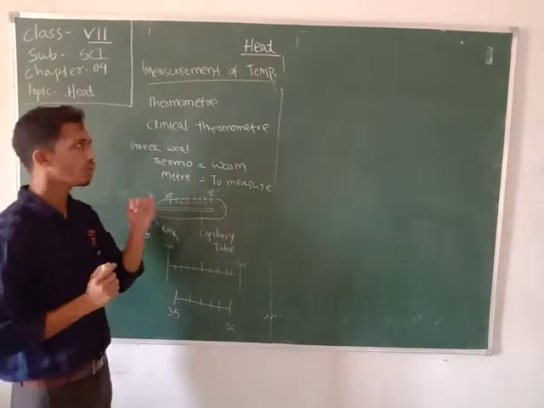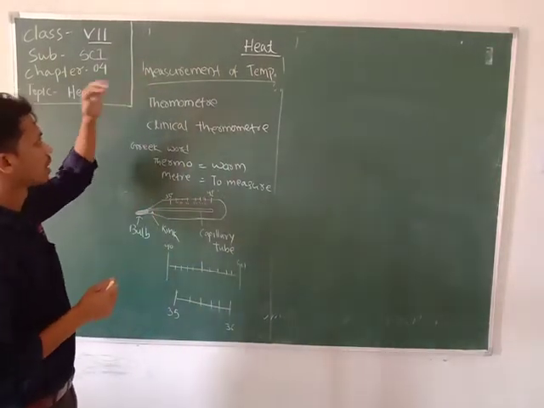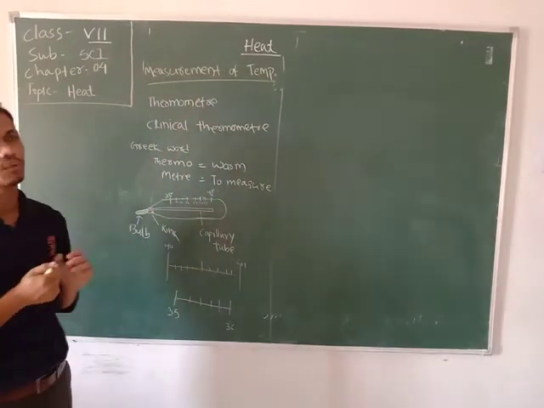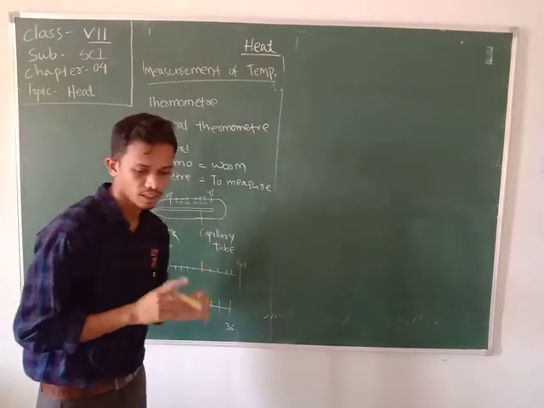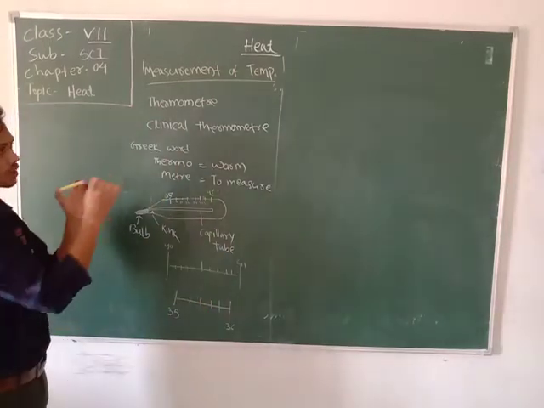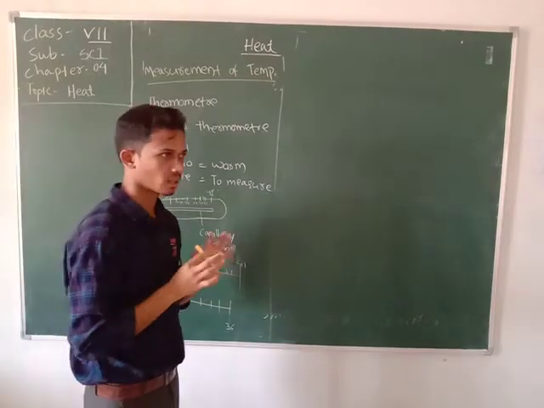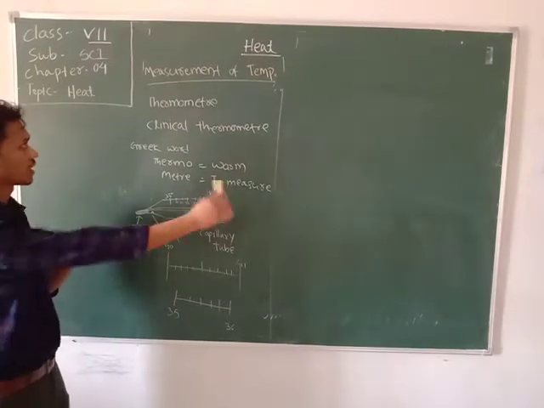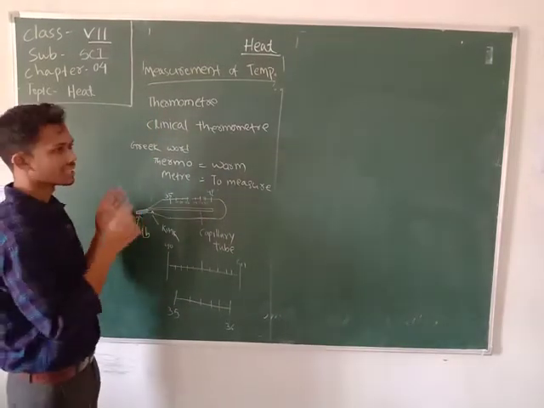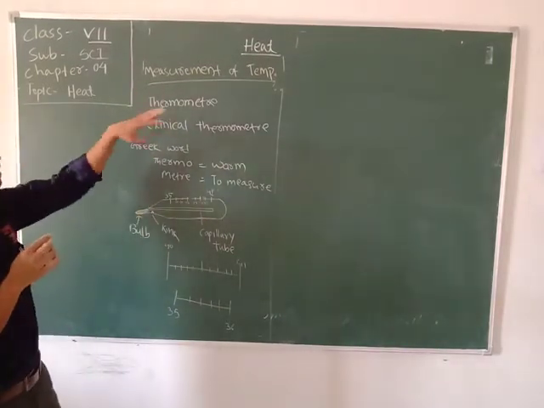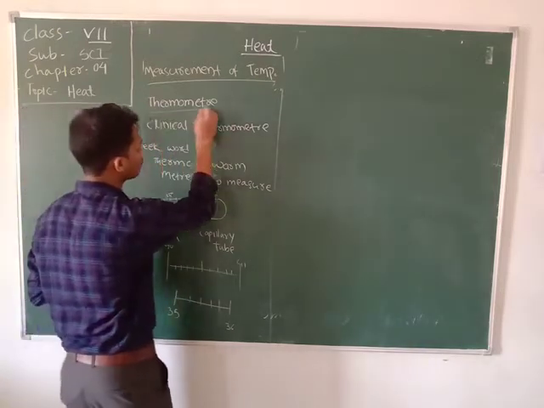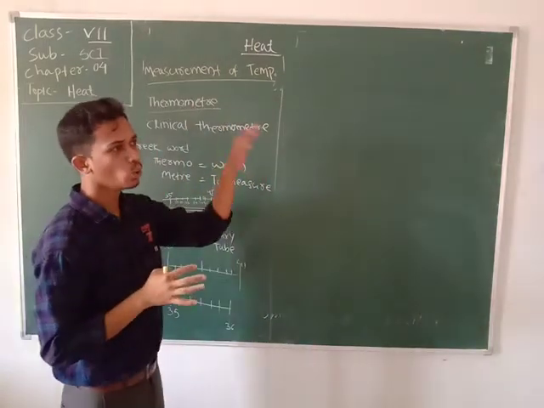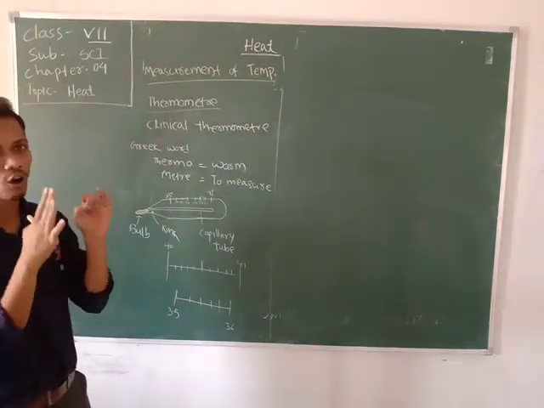So students, we know that the measurement of temperature can be done. The degree of hotness or coldness of your body can be measured using a scale, that is your temperature. There is some machinery that is used to measure the temperature, that is called a thermometer. So students, a thermometer is a device that is used to measure the temperature of a body.